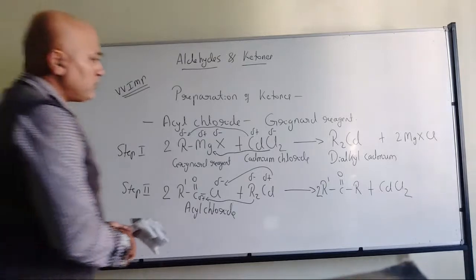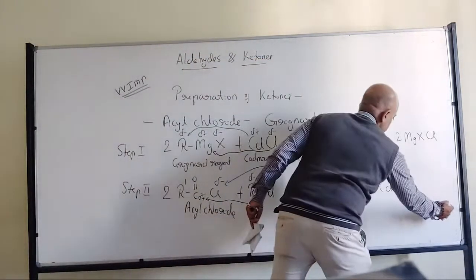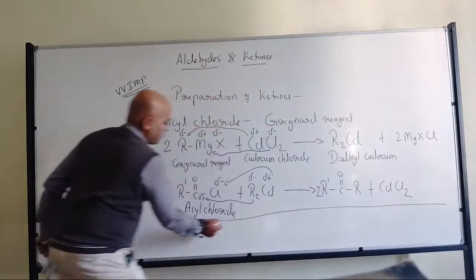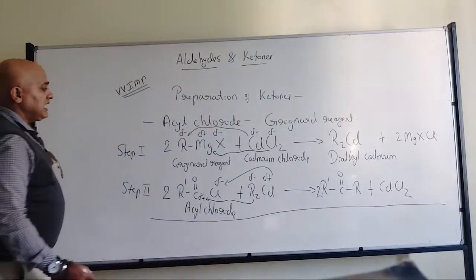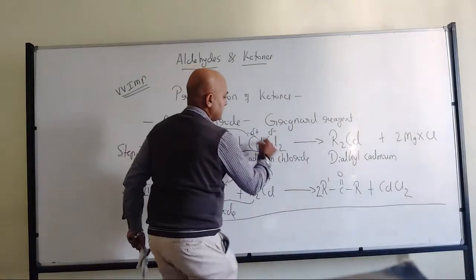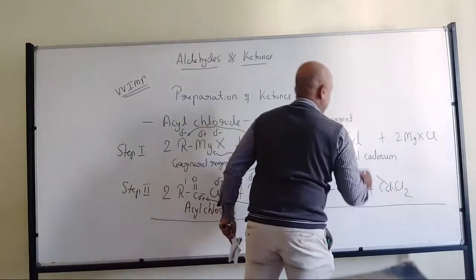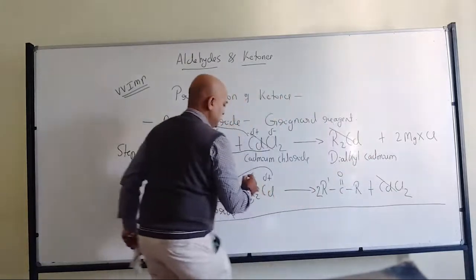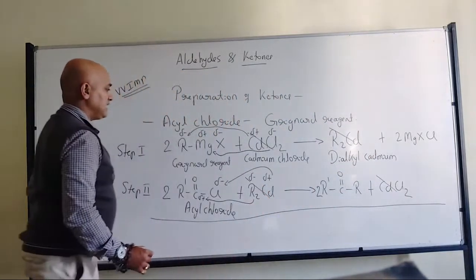So if I want to go with the overall reaction, I can see that cadmium chloride will get cancelled, R2Cd will get cancelled.